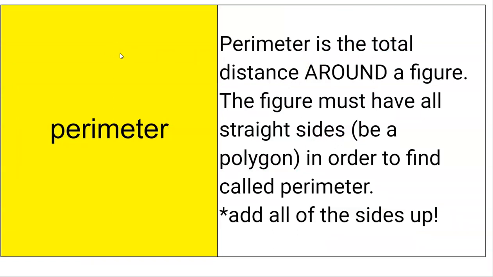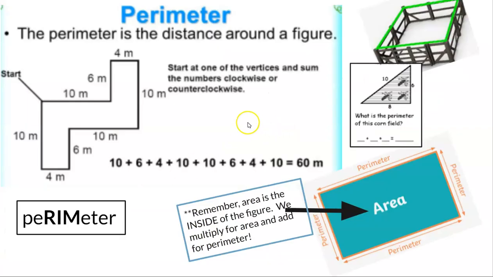Perimeter is the total distance around a figure. The figure must have all straight sides, be a polygon, in order to find perimeter. So we're really just adding all the sides up. In the first example here, I really like this one. The perimeter is the distance around a figure. And so they even give you the word start here.